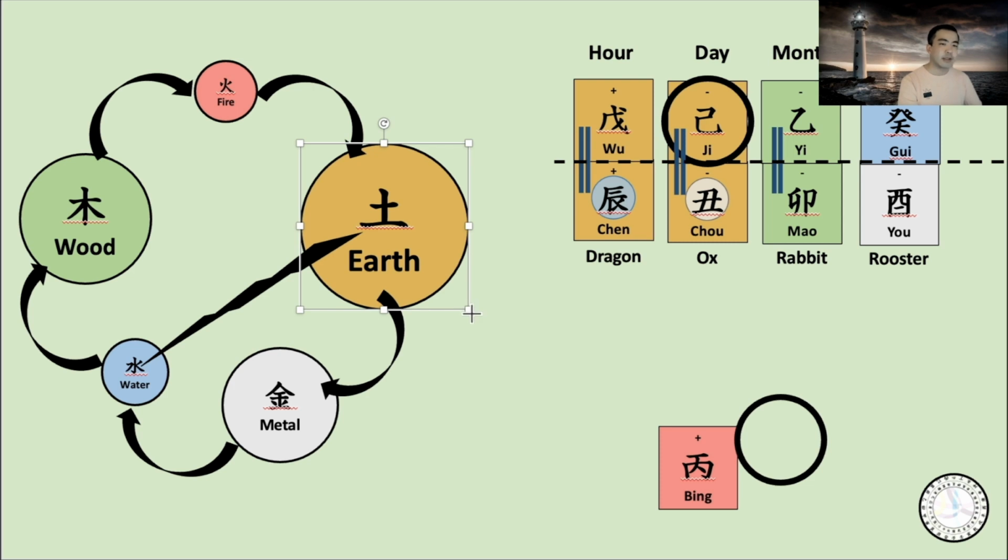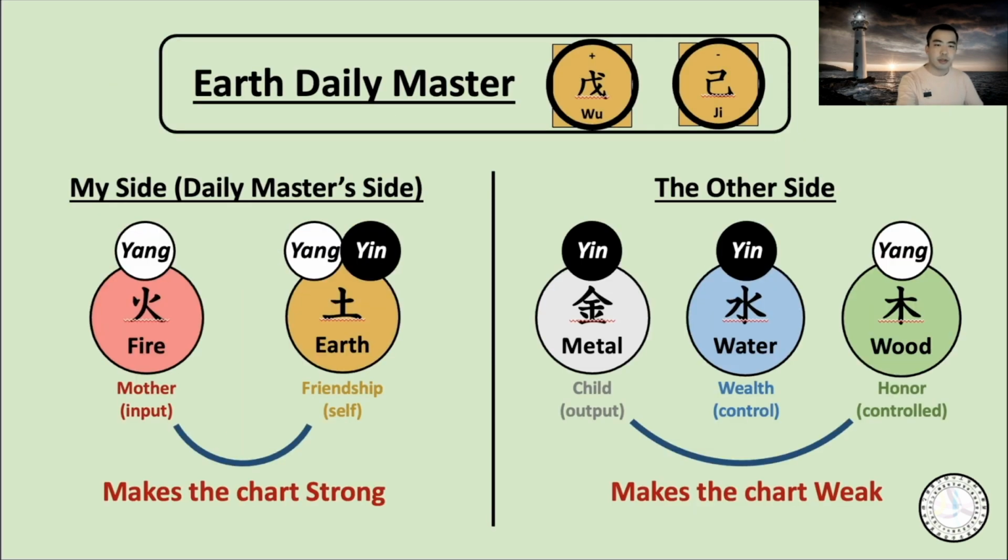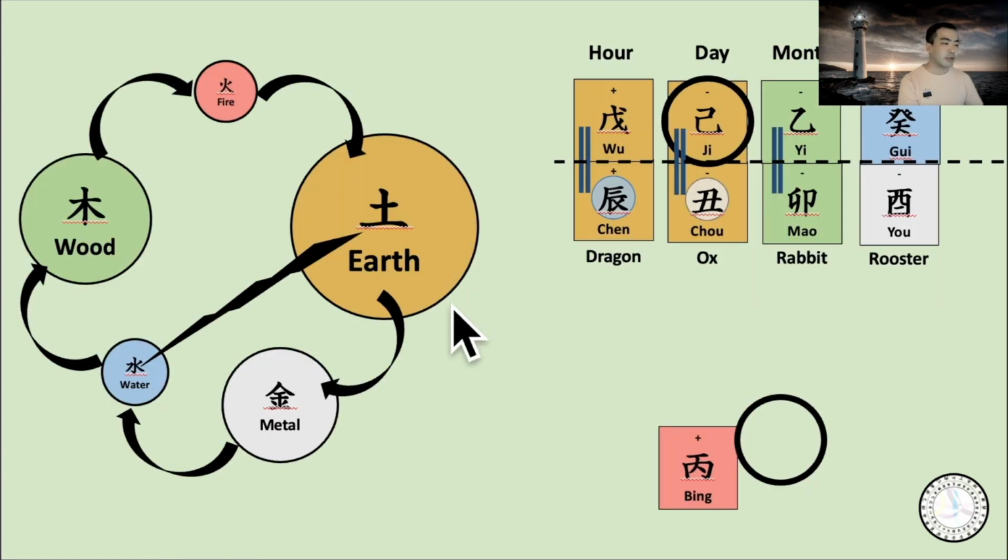And in this case we define the earth element. If the daily master is earth, my side is fire and earth. So either fire or earth makes the chart stronger. And so what I think is, if the earth is already strong like this chart, it doesn't need fire anymore, because fire only adds up my side energy, which means dominant energy, and at the same time the daily master's energy.